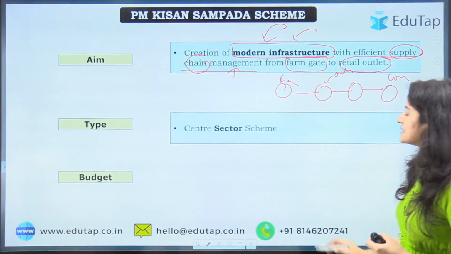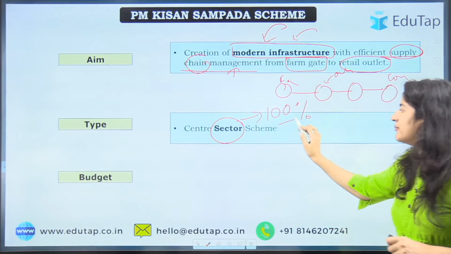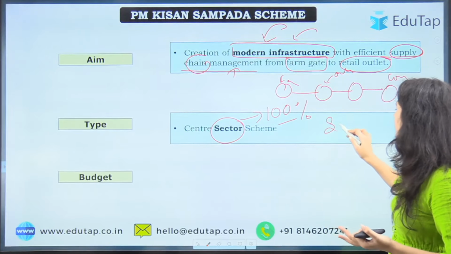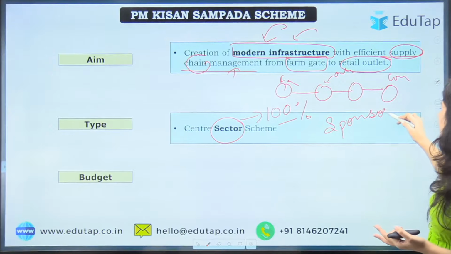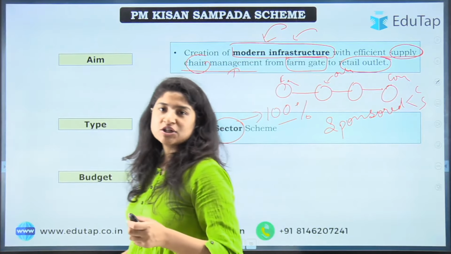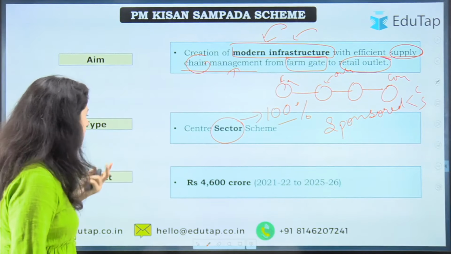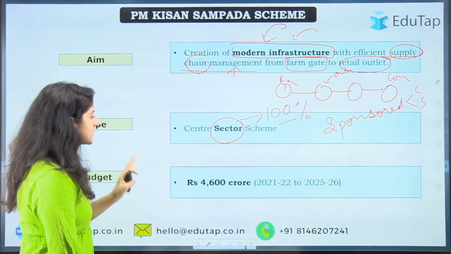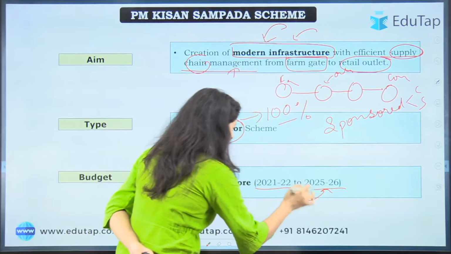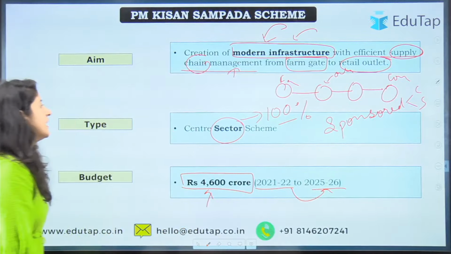What is the type of scheme? It is a central sector scheme. Central sector schemes are the ones which are 100% funded by the central government. So this scheme is 100% taken care of by the central government, while there is another category which is centrally sponsored, where the center and the states share the funding. The budget when this scheme was initially launched, for a limited time duration, was 6,000 crore, but you need not remember that, because there is a new budget allocation now for the years 21-22 till 25-26, and the budget allocated is 4,600 crore. All right, so these are the basic things.